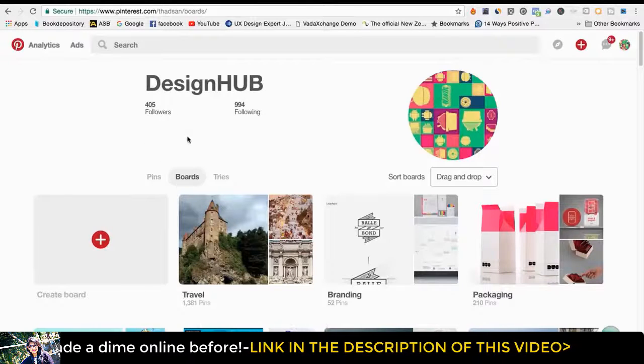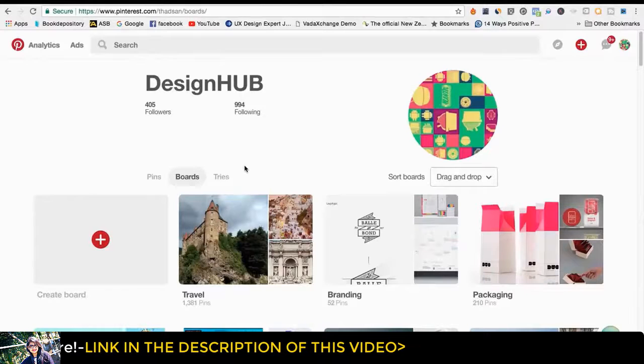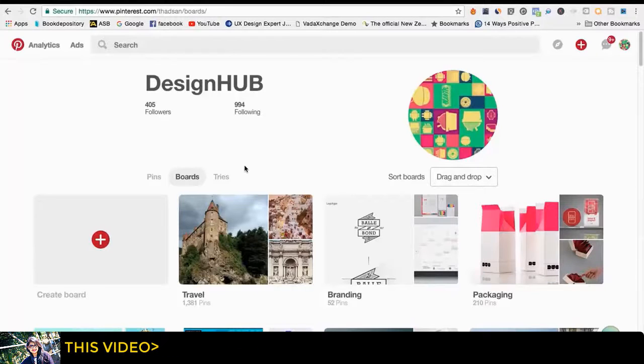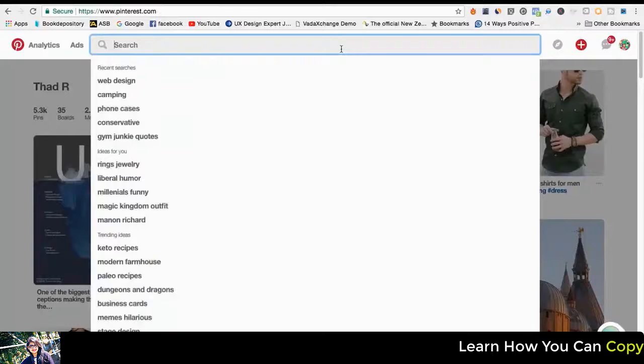So this is actually real easy to do, and I'm going to show you how you can make money with this later on. So this could be in any niche, not just design. You can use the camping niche, the fishing niche, makeup, whatever it is. So I'm going to show you exactly how to get started. I'm going to stick with my own niche and just show you how I started.